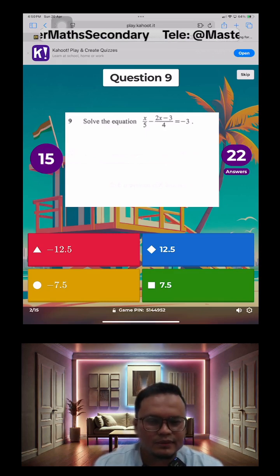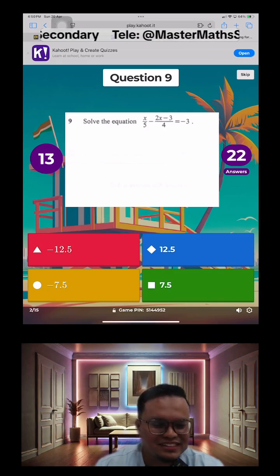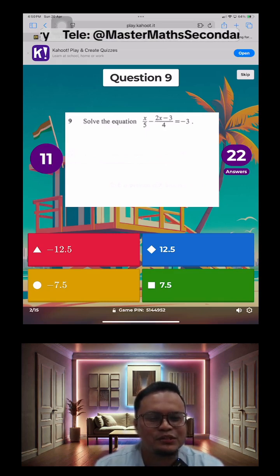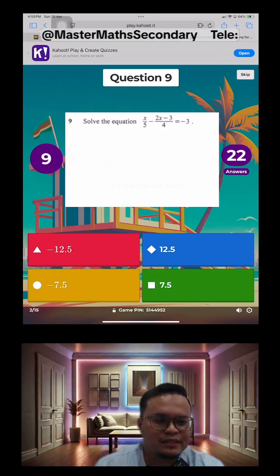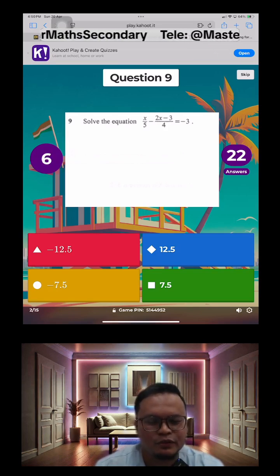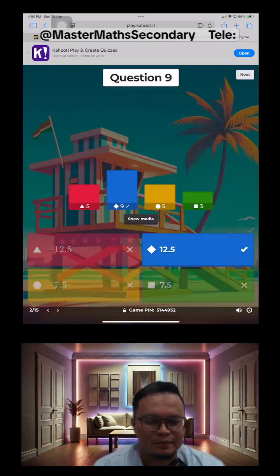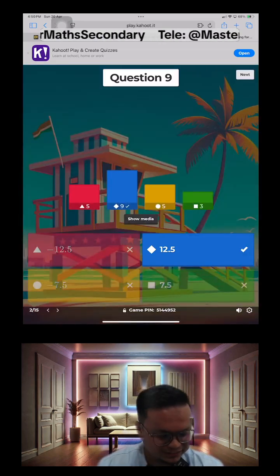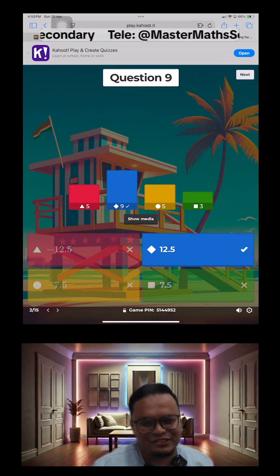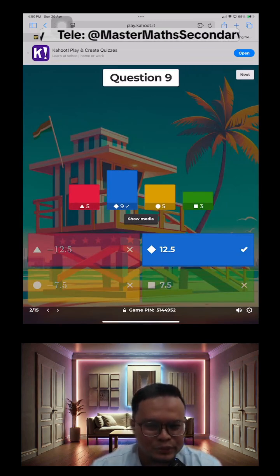So, Adamus is sharing answers, but we're not sure whether he's correct. If you want to follow his advice, you must do your due diligence. He or she may not be telling you the correct answer. He might be derailing us. Okay, the correct answer, Adamus is actually correct. So, the blue one is the correct one.